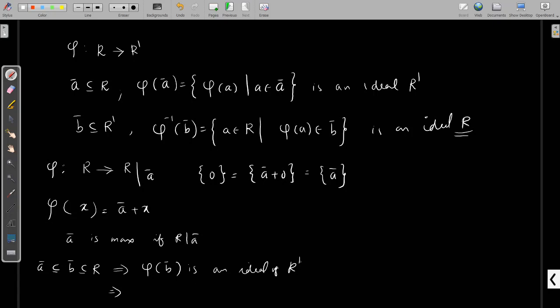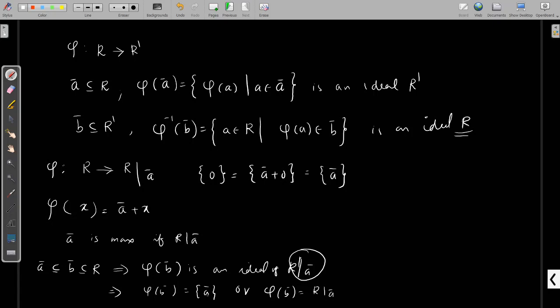But we know that R prime is a field. Here R prime is R by A, so I write it as R by A. Our assumption is R by A is a field. So the only possible ideals of R by A, and phi of B is an ideal, are always the zero ideal A or R by A itself. This is the only possible ideals of a field R by A. So if you assume this is a field, you can get these two possibilities.